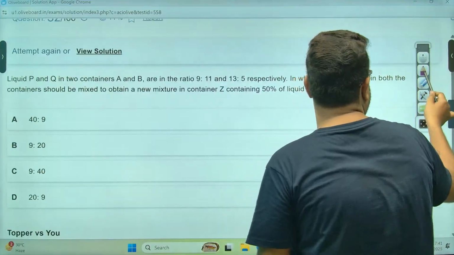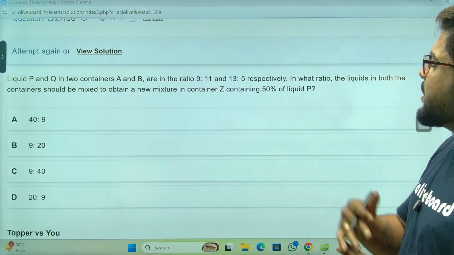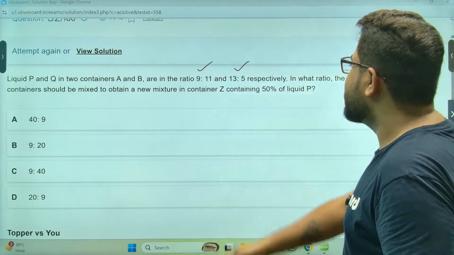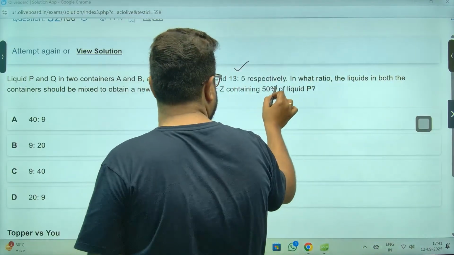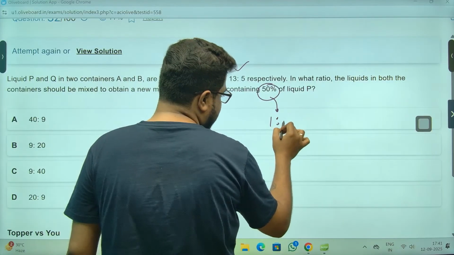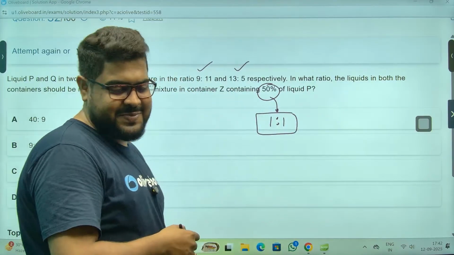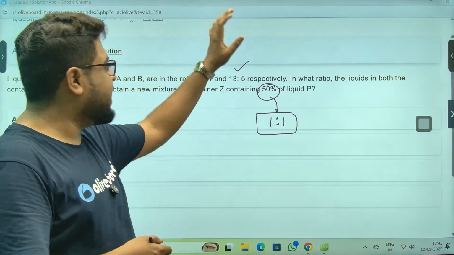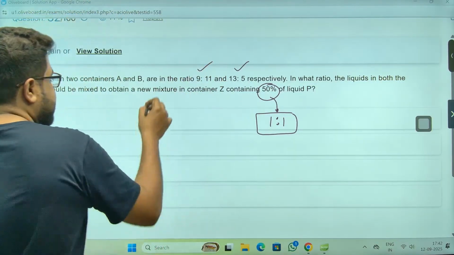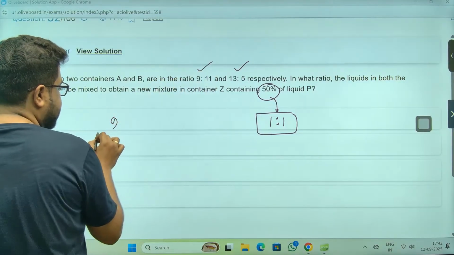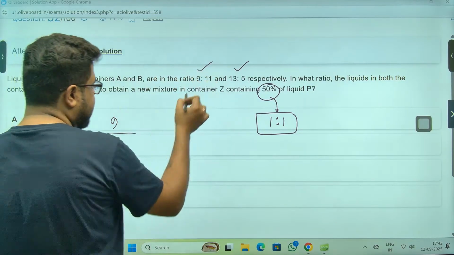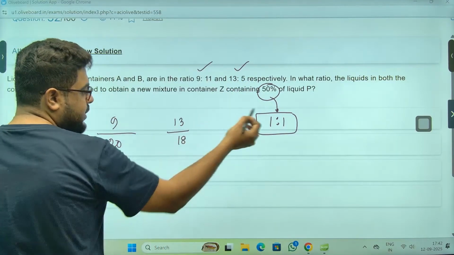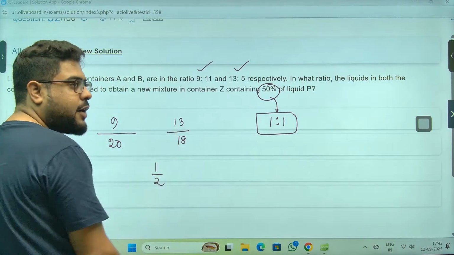Again, mixture and allegation. P and Q containers. They have given you this in what ratio? 50%, meaning 1:1. Apply allegation using either liquid P or liquid Q, whichever. I'll take liquid P. In the first container, it is 9 out of 20 parts. In the second container, 13 out of 13 plus 5, 18 parts. And finally, 1:1 means 1 by 2 parts, half.